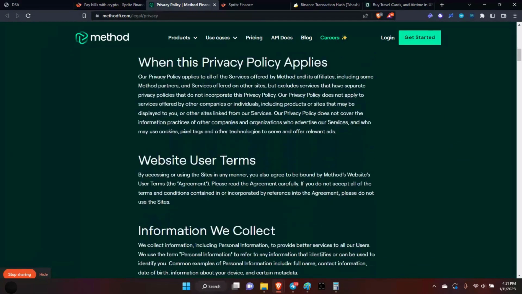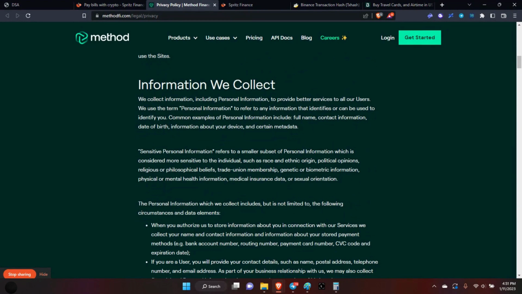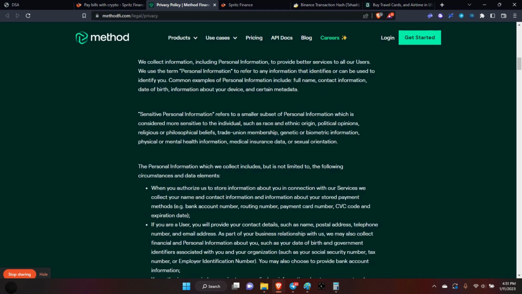Okay, so down here, information that they collect. Now, we collect information, including personal information, to provide better services to all of our users. We use the term, in quotes, personal information to refer to any information that identifies or can be used to identify you. Now, sensitive personal information refers to a smaller subset of personal information which is considered more sensitive to the individual, such as the race, ethnic origin. I didn't see any of that in there, so I don't know where that even came from.